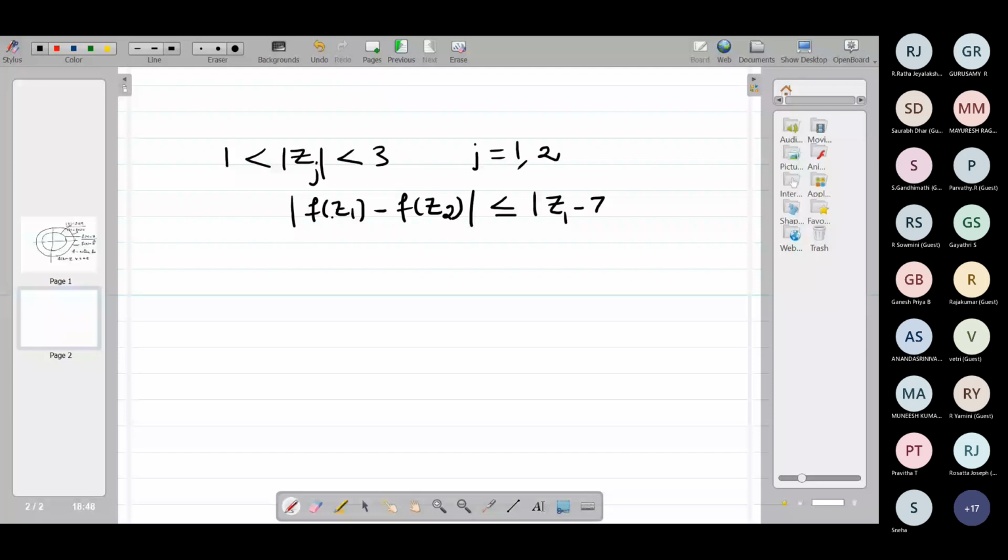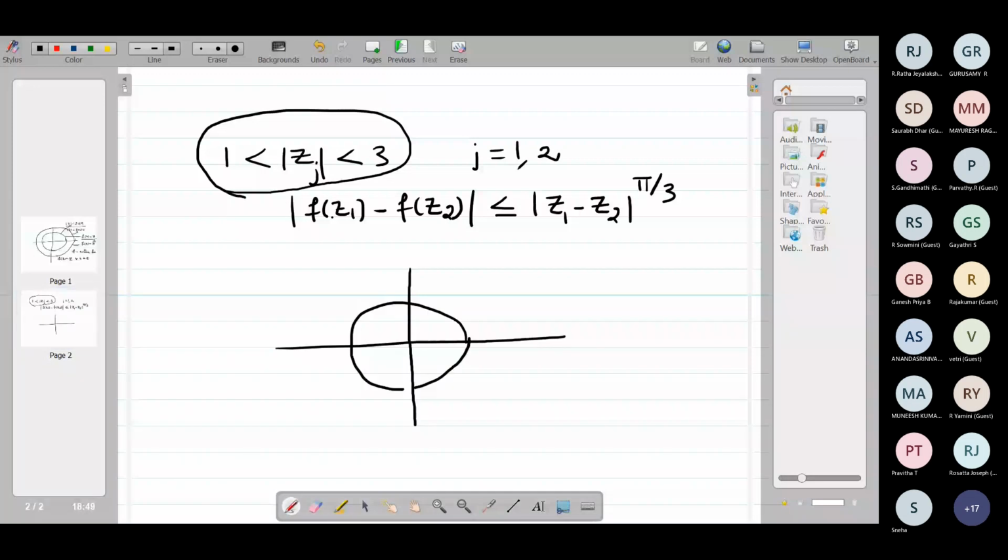What type of region is this, 1 less than modulus of z_j less than 3? Annular region. This is my circle mod z equal to 1, and this is my circle mod z equal to 3. So this is the region between these two circles.